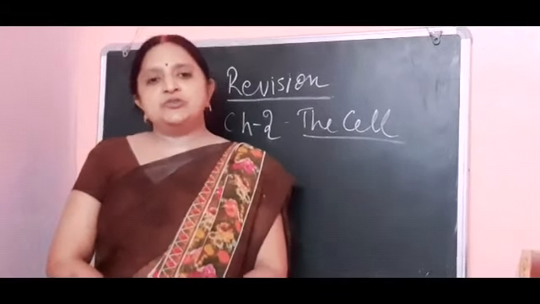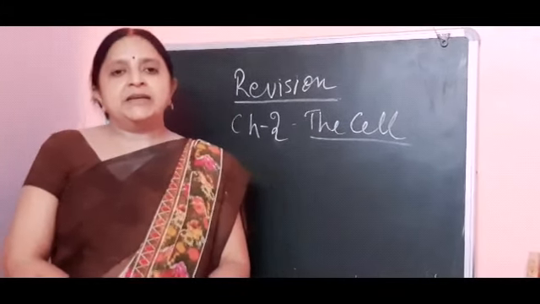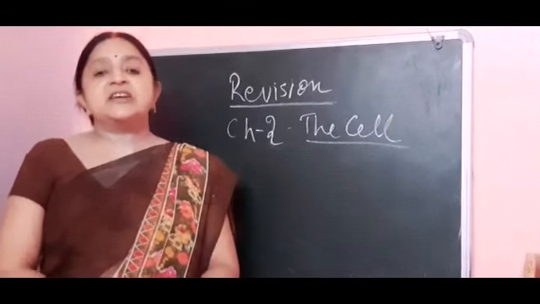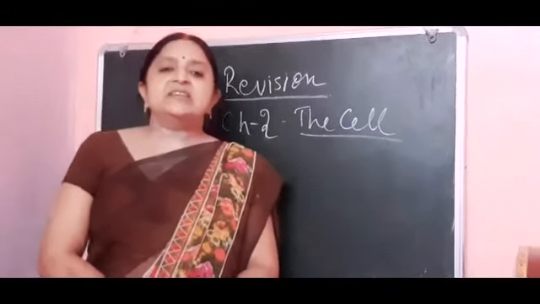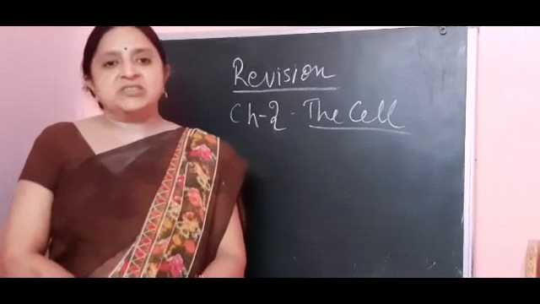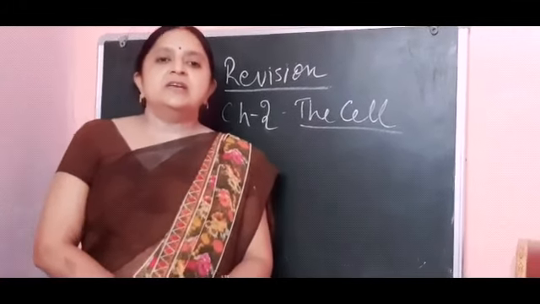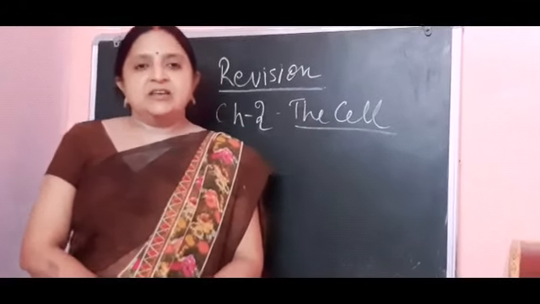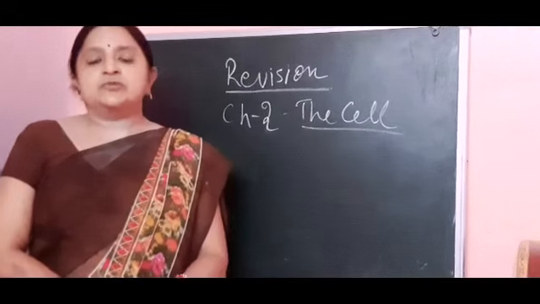It is known as dictyosome in plant cells, and it is a secretory organelle, which means it secretes hormones and enzymes for the growth and development of the cell. The next organelle is the ribosome.